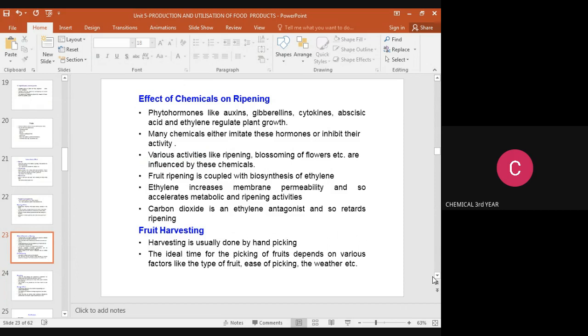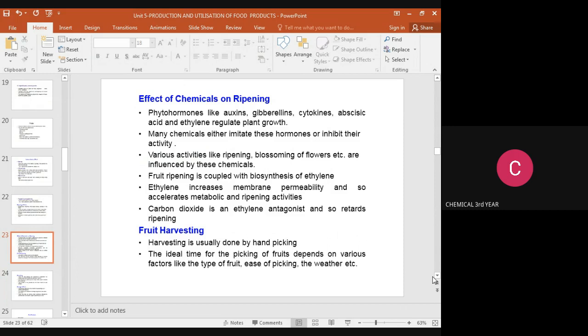Ethylene increases membrane permeability and also accelerates the metabolic and ripening activities. Increasing the ethylene means it also accelerates the metabolic and ripening activities. Carbon dioxide is an ethylene antagonist and also retards the ripening.